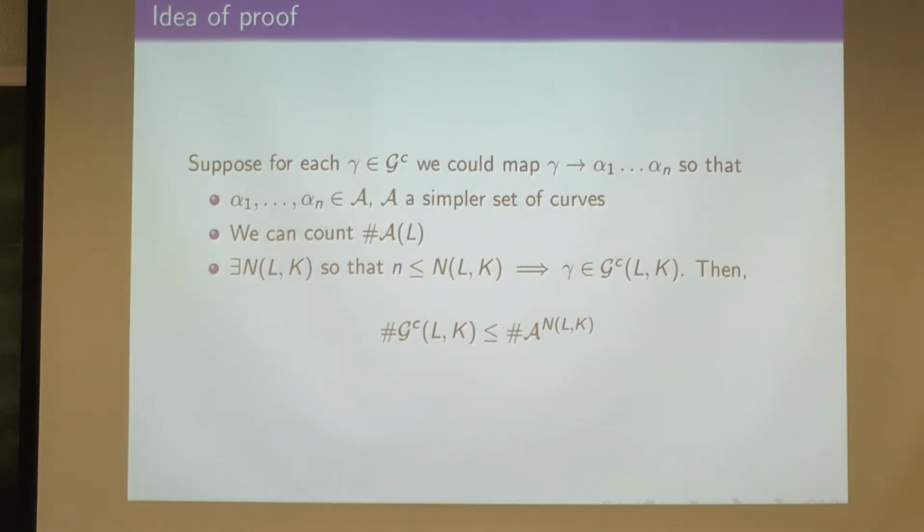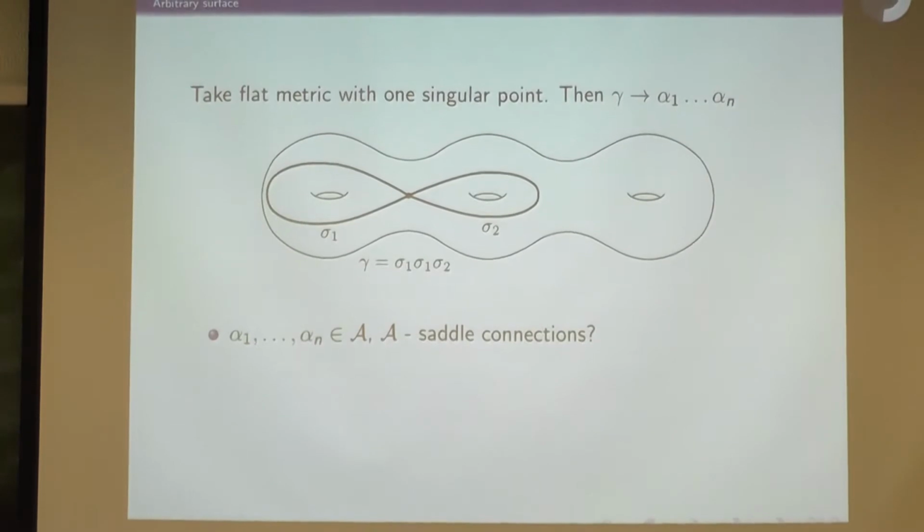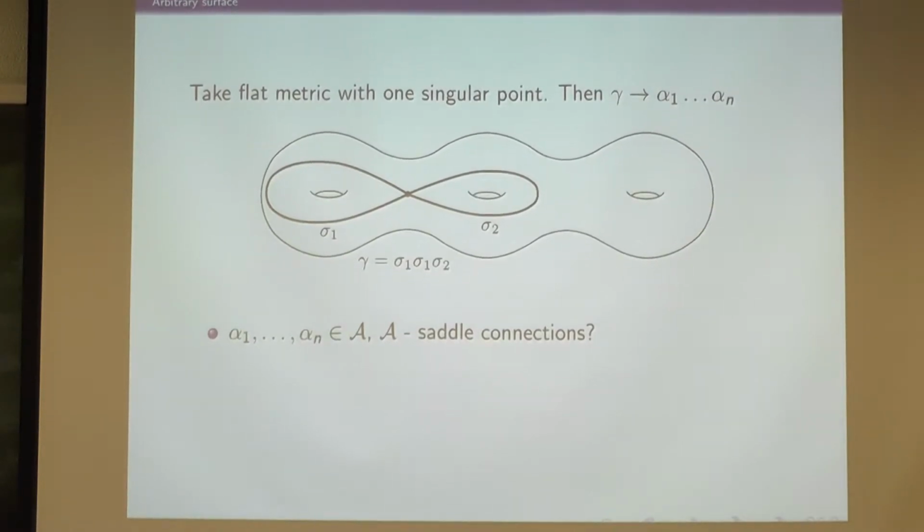So let me explain how this works for an arbitrary surface. Instead of working with a negatively curved metric, we take our closed surface and we squish it. We put a flat metric with one singular point. What that does is, we have our geodesic gamma, which turns into a geodesic on this new metric, and it vacuums everything up to that singular point and makes it a bouquet of saddle connections.